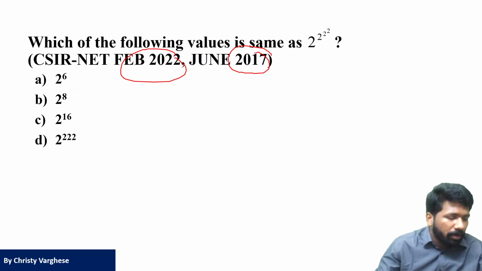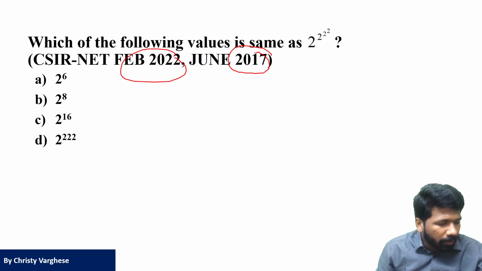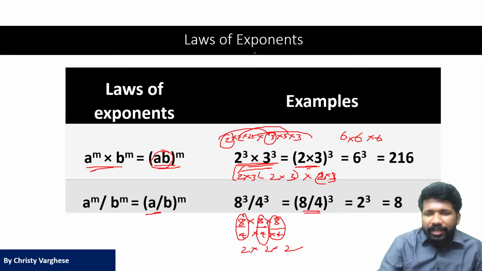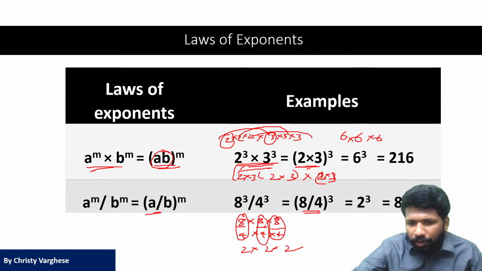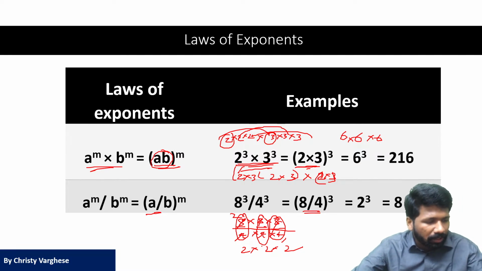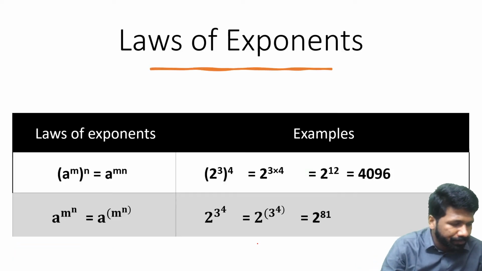Power of power. Okay, those of you with doubt, how 8 by 4? In the previous question 8 by 4 because we can split it up, na? 8 cube is what? 8 into 8 into 8. 4 cube is what? 4 into 4 into 4. You will cancel it, na? Cancelling means division. 8 by 4 is 2. Cancelling means nothing but you are dividing numbers. That is the meaning of cancellation.